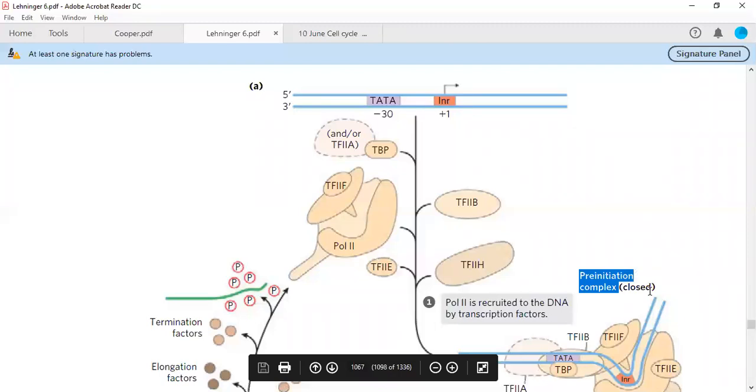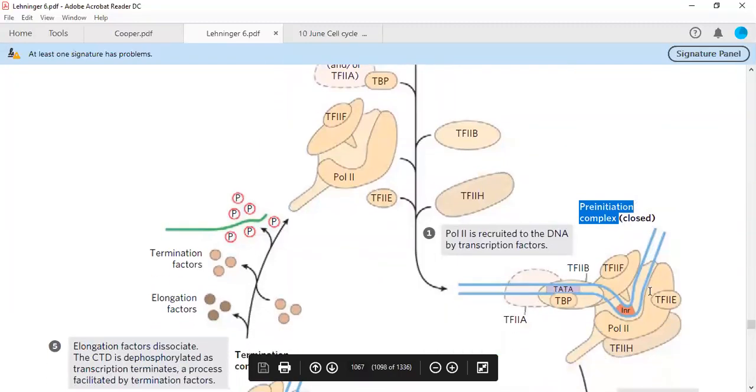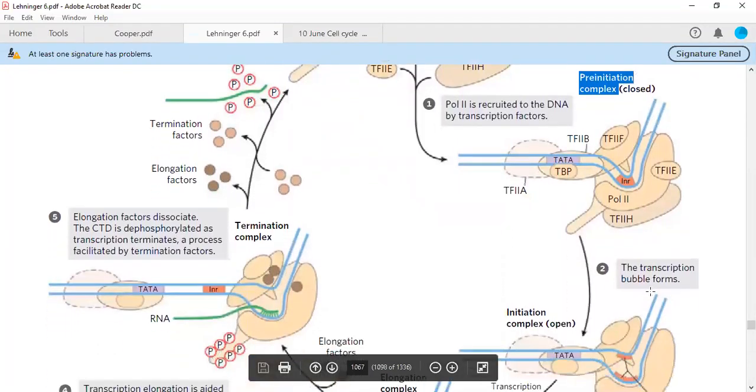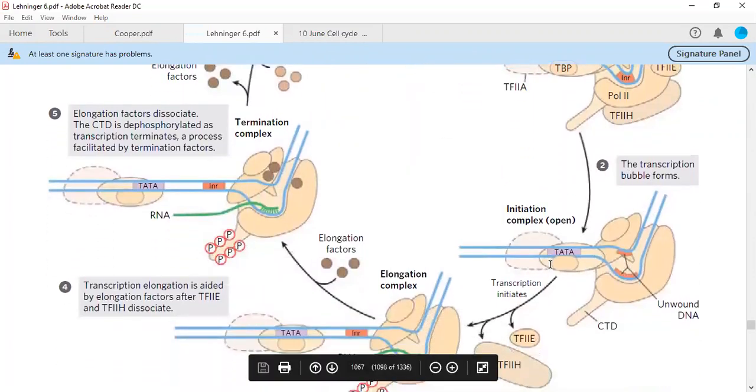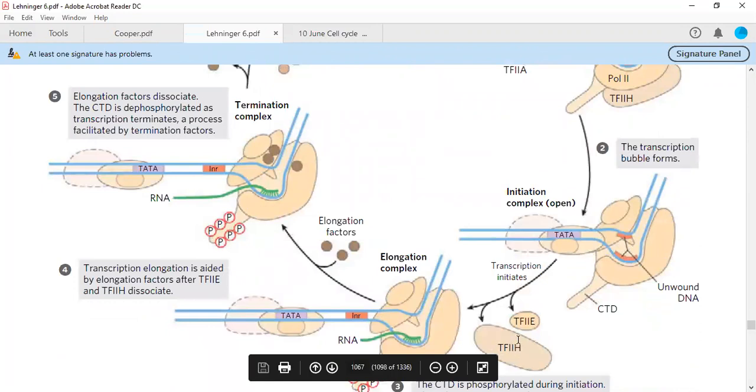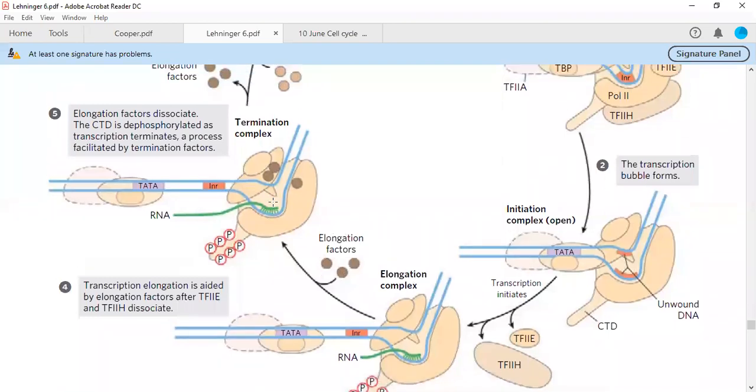Then this pre-initiation complex forms an open complex, and this bubble is formed, meaning the complex is now open. Once it is open, transcription factors 2E and 2H move out of the complex. Then the elongation complex forms, and elongation factors are added to it.